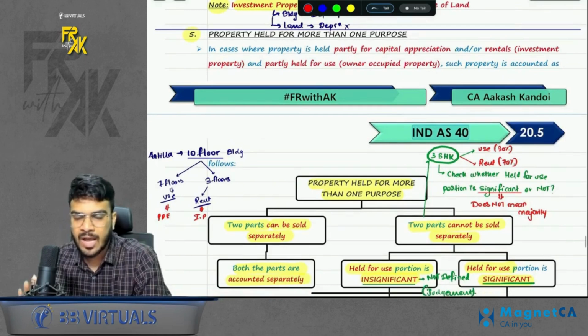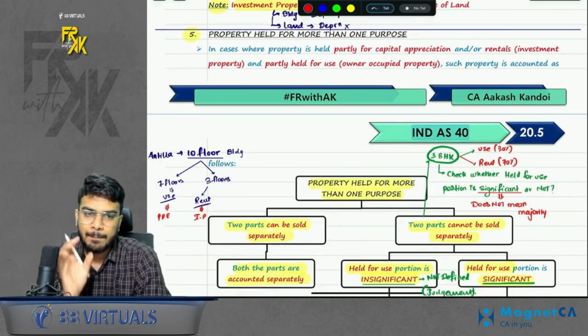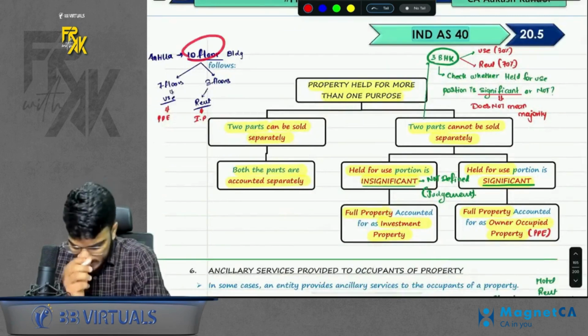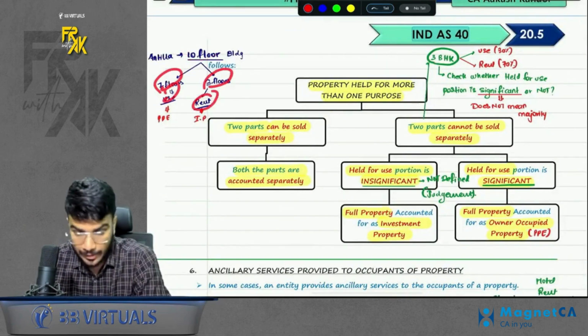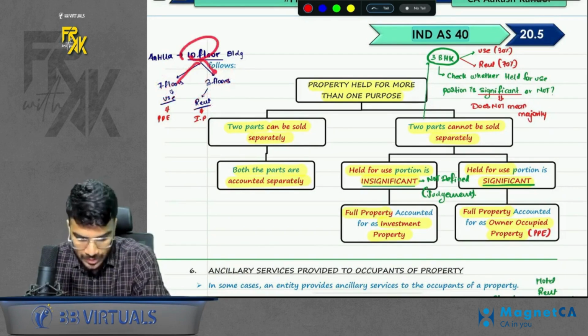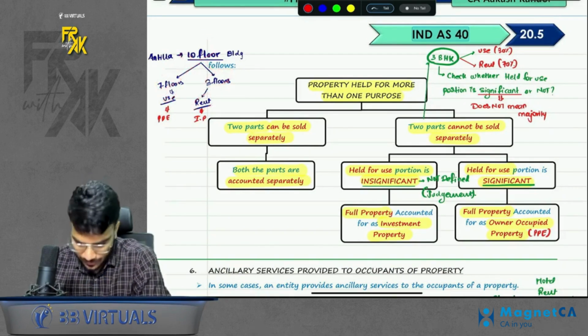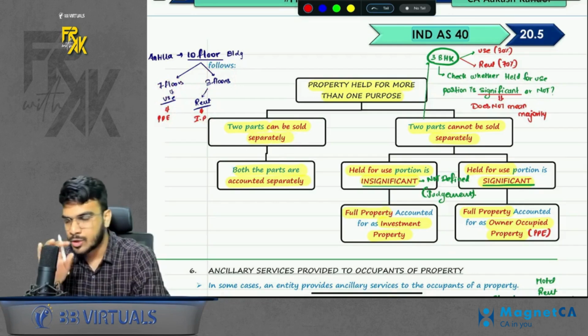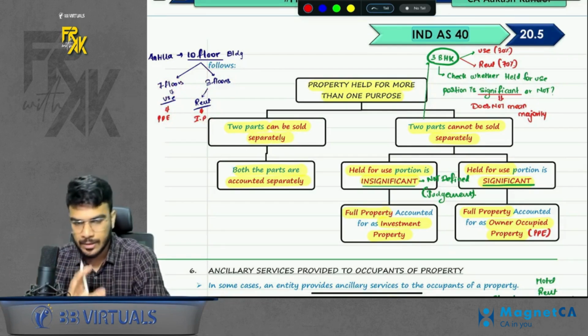What is the meaning of this? You are having a big property, some portion of it you are using, some portion of it you are renting. Example, you have a 10-floor building, 7 floors you are using, 3 floors you are renting. So can the floors be sold separately? Of course, yes. Floors are saleable separately. So if these two parts can be sold separately, you can account for both these parts separately. The portion you are using, you will show as PP. The portion you are renting, you will show as IP.